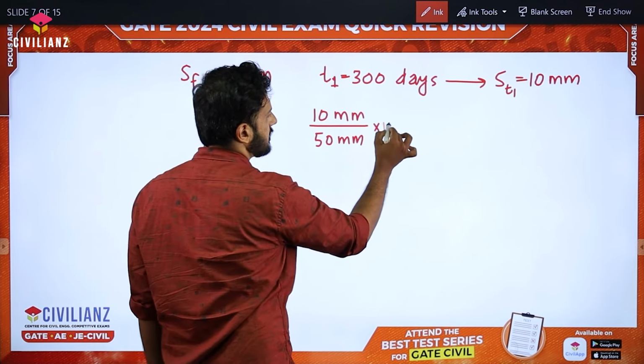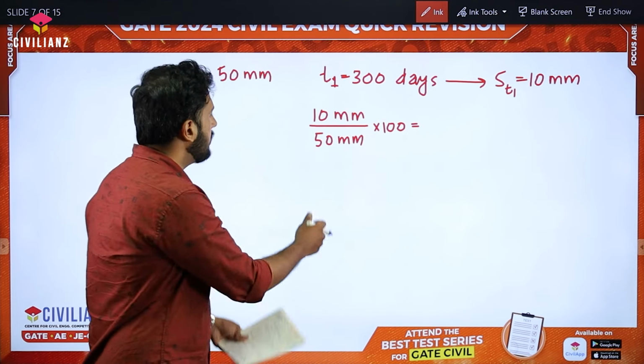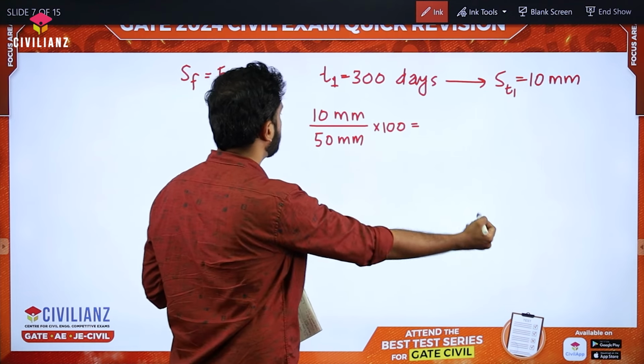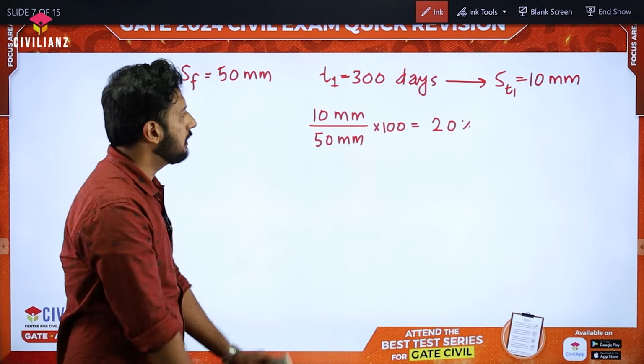If you want that in percentage, you can multiply with 100, otherwise leave it. We don't require it in percentage here. So this is going to be around 20%, right? Yeah, 10 by 50, it's going to be 20%. That's the situation, let it be there.